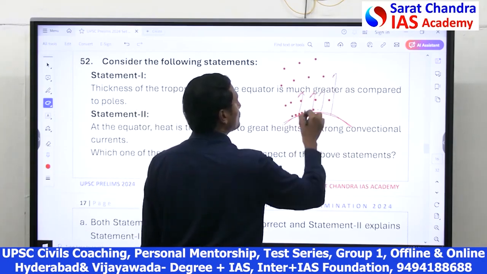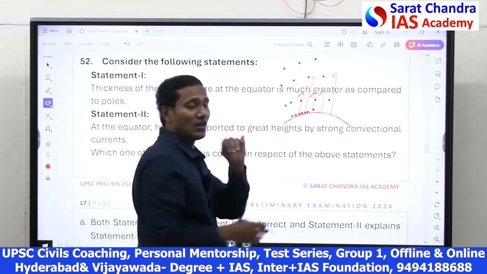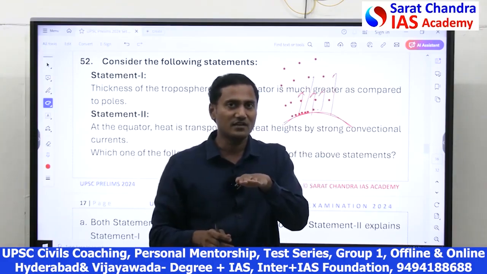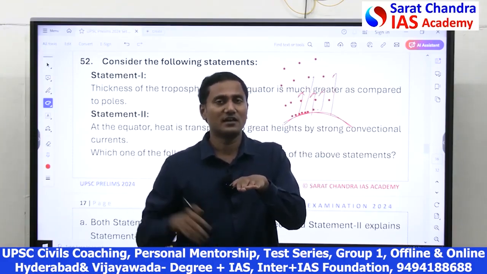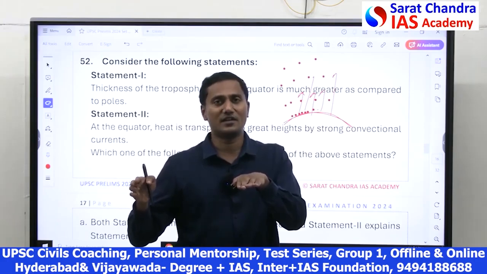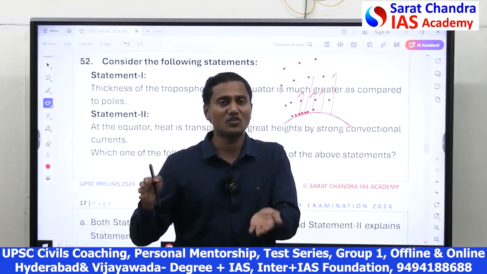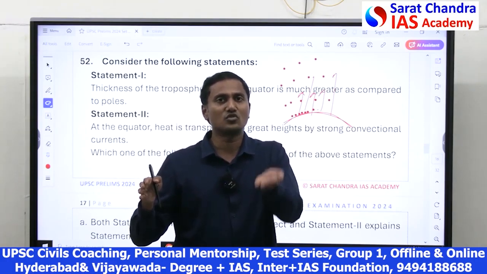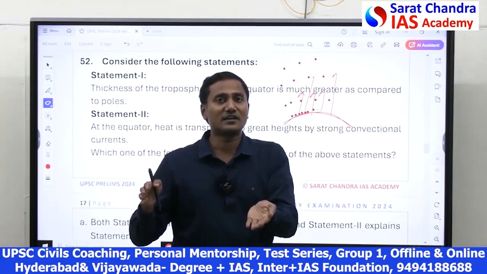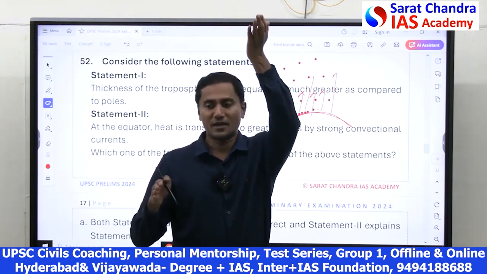So it rises to a greater height along the equator, because along the equator the air is hotter, while along the poles the air is colder. Hot air has less weight, hence at the equator the air goes to greater height. The convection currents are higher at the equator and lower at polar areas.